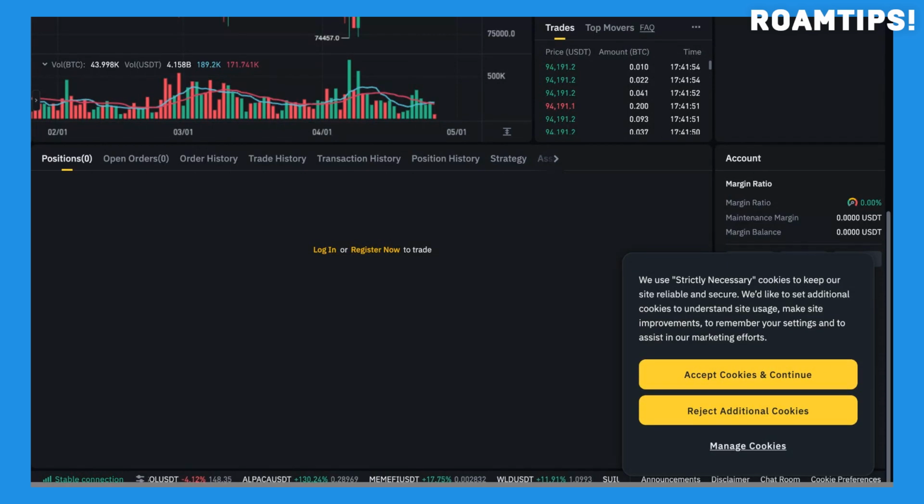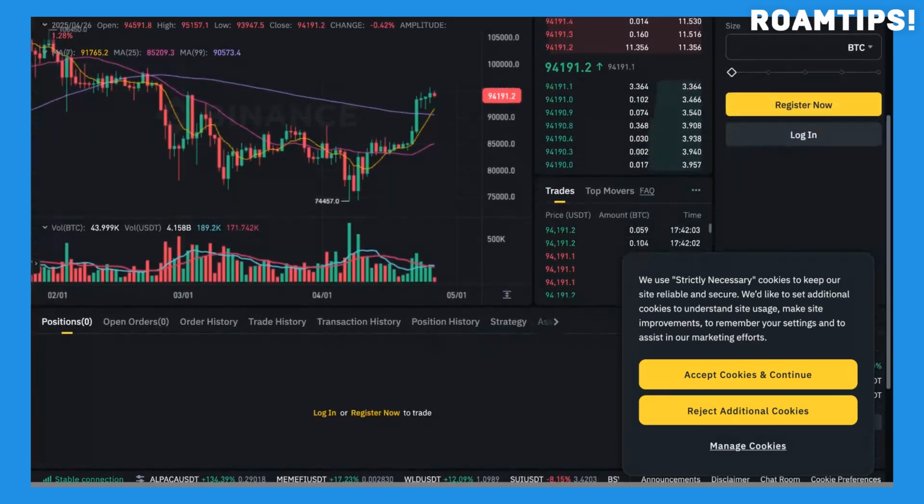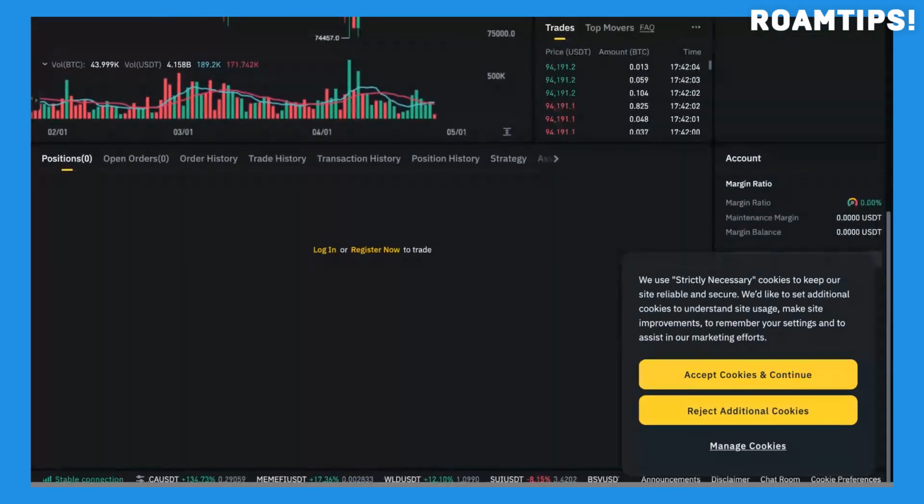Overall, I'm quite satisfied with Binance Futures. It has significantly improved my trading analysis and provided valuable insights into the Binance Futures market. That's my overview of Binance Futures.